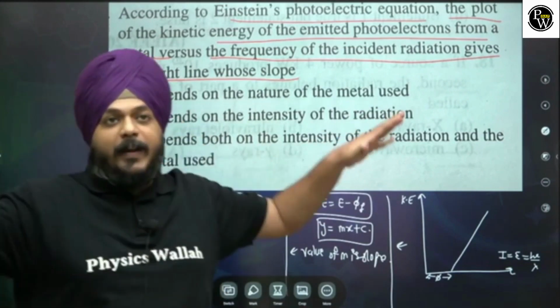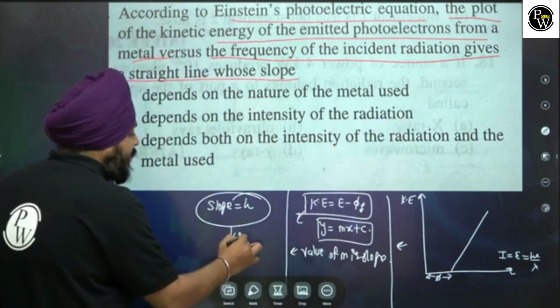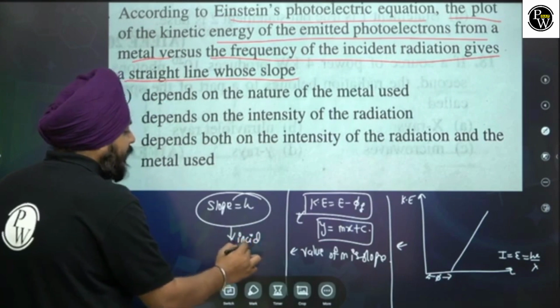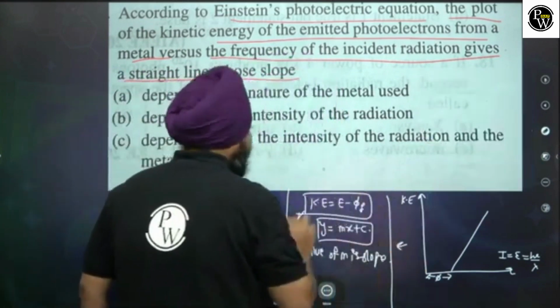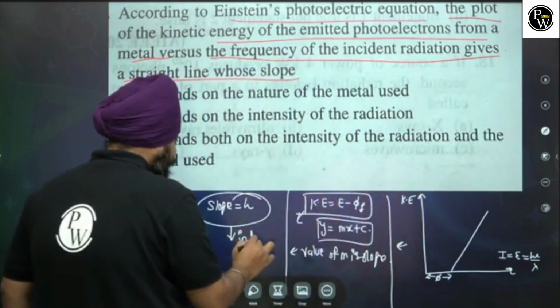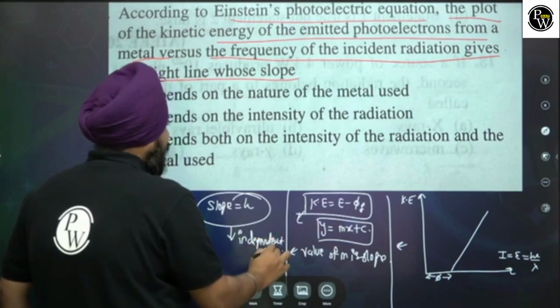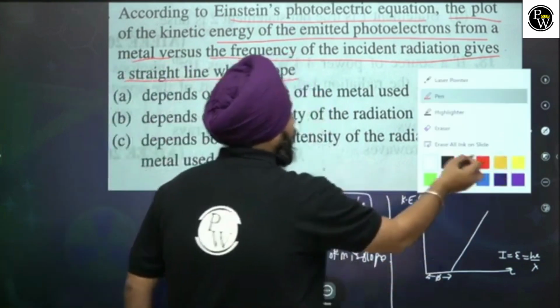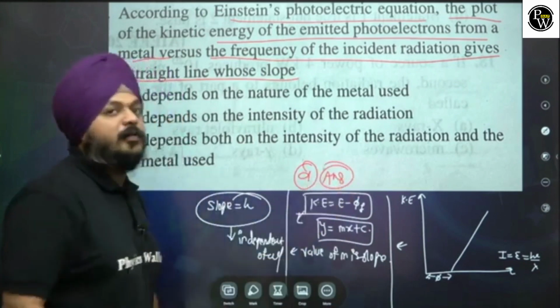It is independent of all the parameters. I heartily apologize for my word, for incident. So here D is a misprinted option. It's not present. So D is the perfect answer for this specific question.